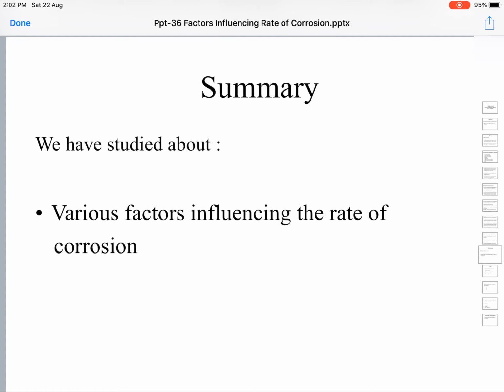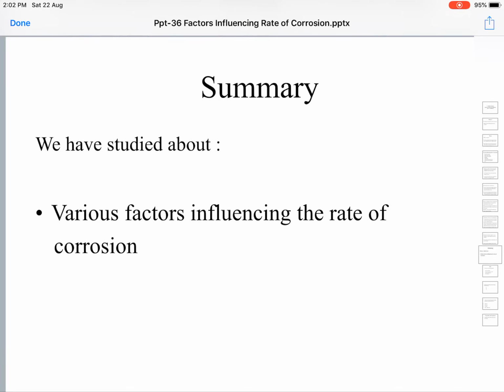If products of corrosion are soluble, see, the metal has reacted with the surrounding environment, and the metallic surface is coated with these corrosion products. Imagine a case where these corrosion products become dissolved in the surrounding environment. They are no more present on the metal surface. So what happens?